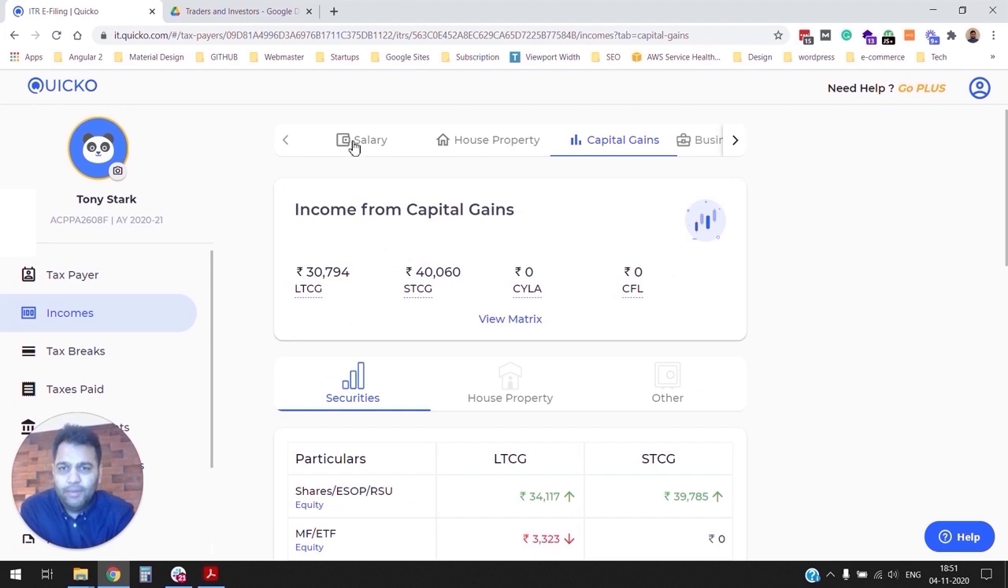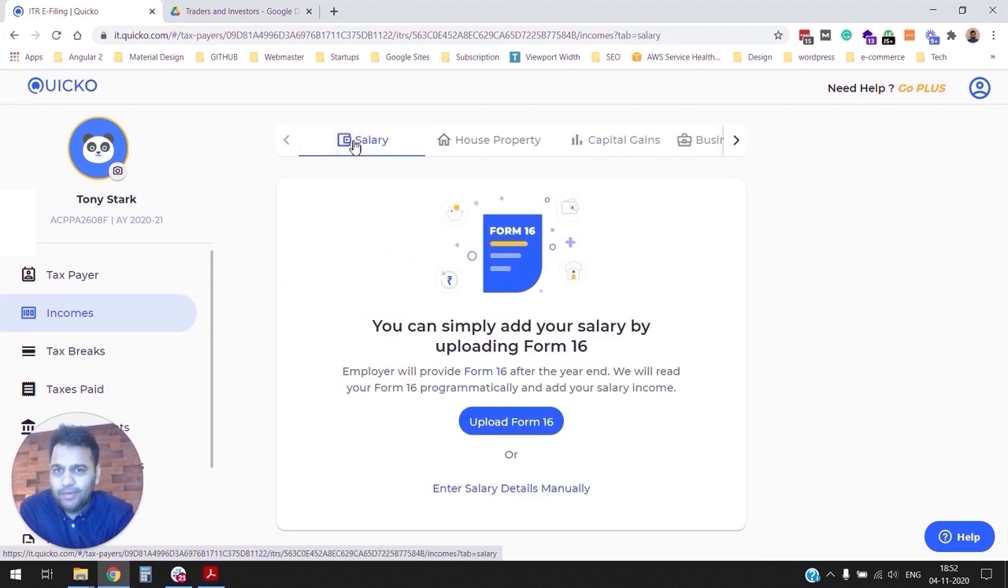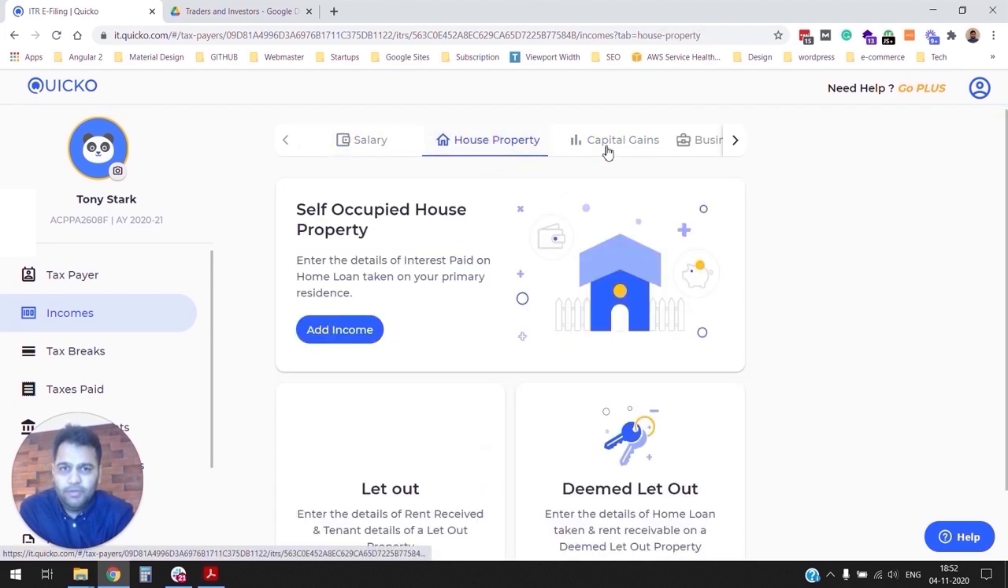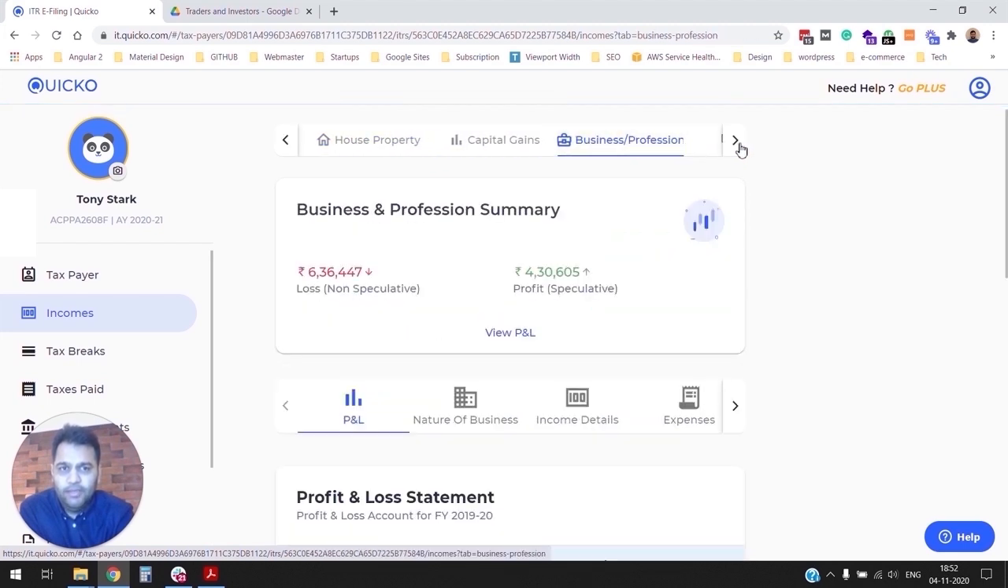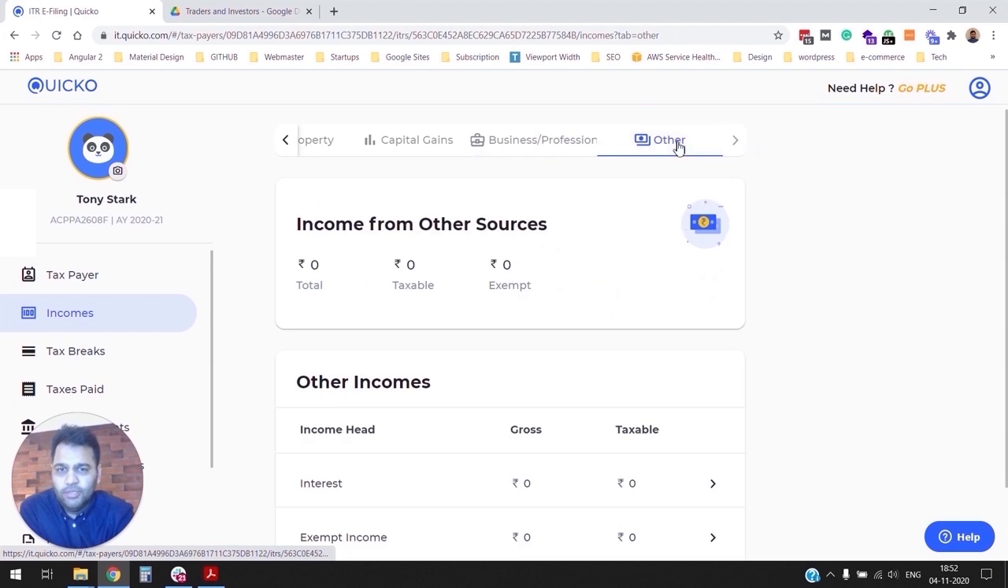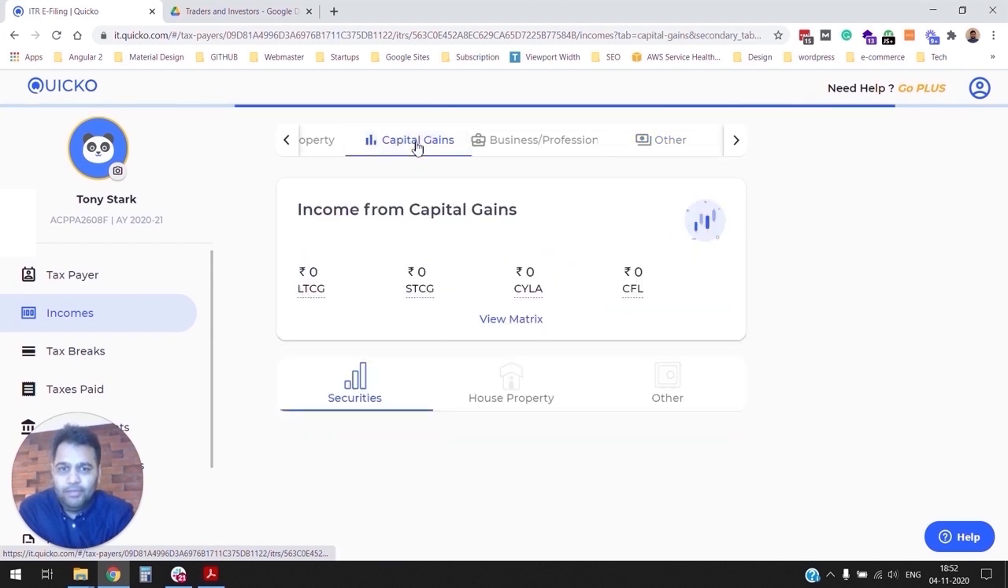So as some of you may be aware, there are 5 income heads: salary, house property, capital gains, business profession, and income from other sources. So we're going to talk about all 5 income heads in the next 5 minutes and help you understand how to report your incomes using Quaco. So let's quickly get started with capital gains.